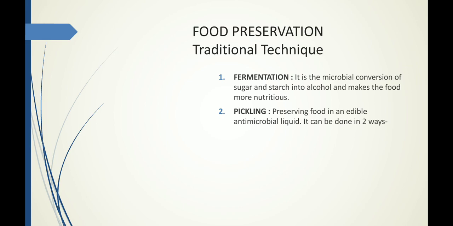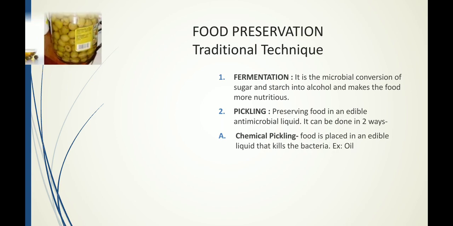Preserving your food in an edible antimicrobial liquid is pickling. Antimicrobial means the liquid which does not allow the growth of any microorganisms. This can be done in two ways. The first one is chemical pickling. In chemical pickling, the food is placed in an edible liquid that has the capability to kill the microorganisms. Examples are oil, vinegar, alcohol, etc.